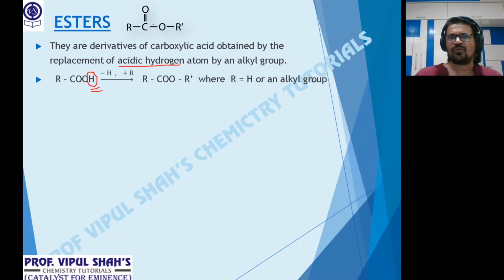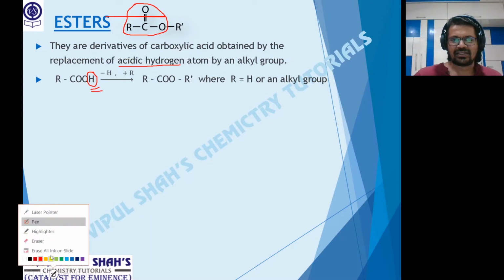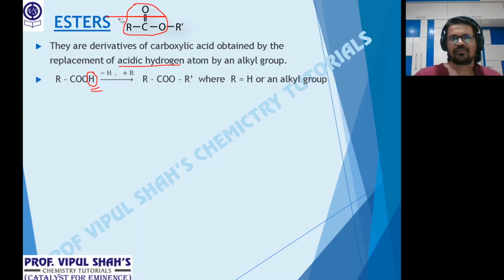So in ester, the formula, what you see, I'm saying something very important. See here, please see the slide. Can I say this is my acid part? Yes, that's our acid part. One minute. I'll draw it again so you get an idea. This part, RCOO, okay, this is my acid part because it's coming from carboxylic acid. Okay, and this group, what do you see here?